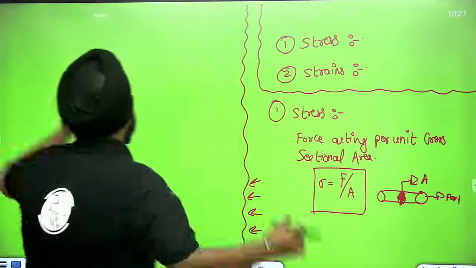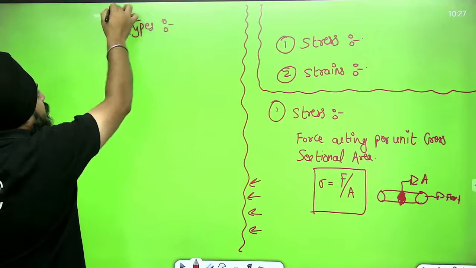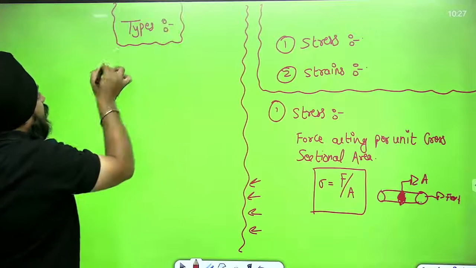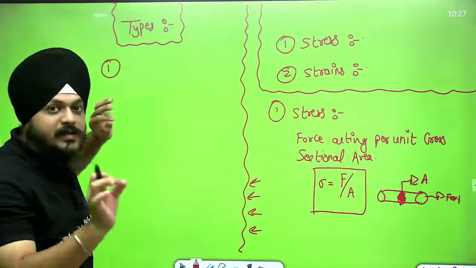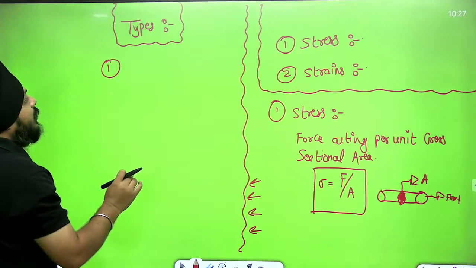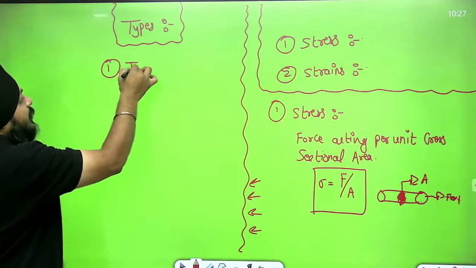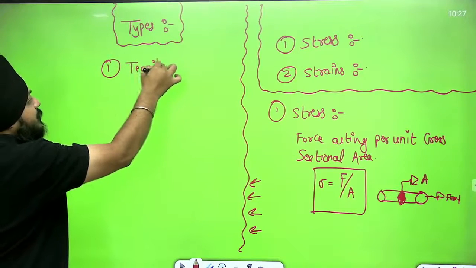Types of stress. The first type of stress that we are going to understand in a very simplified form is the tensile and compressive stress.